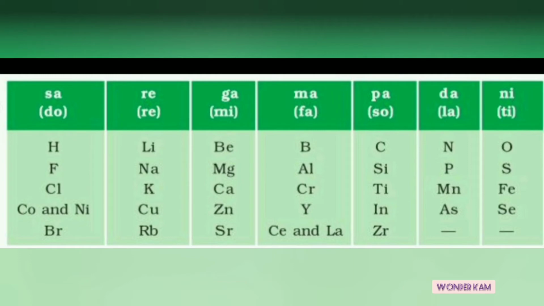You can see the presence of nickel and cobalt, which are kept with fluorine, chlorine and bromine, which have completely different properties. Again, after the discovery of noble gases, this law became irrelevant. It worked only for the lighter elements.